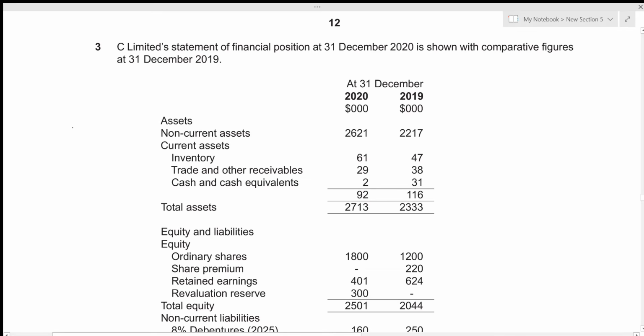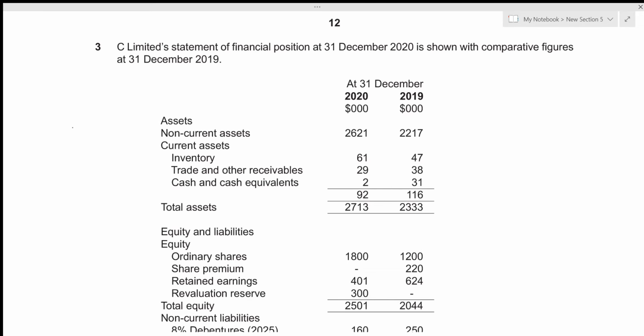Hi everyone, today we'll be going over accounts 2021 May-June paper 2-1. This is a structured paper and we'll be going over question number 3. This paper is of total 90 marks and we are also given the time limit of 90 minutes. And since question number 3 consists of 15 marks, we will be attempting to solve this question under 15 minutes.